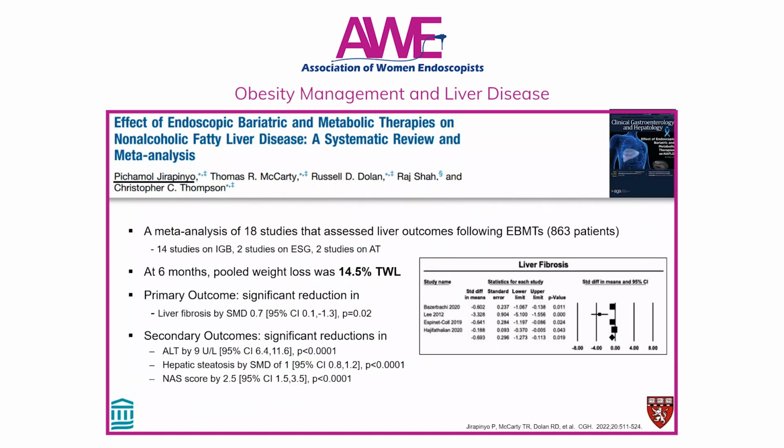And last but not least, our group conducted a meta-analysis looking at the effect of bariatric endoscopy as a whole field on NAFLD. This meta-analysis included 18 studies with about 860 patients. Of these, 14 studies were on intragastric balloon, 2 studies were on ESG, and 2 studies were on aspiration therapy. Of note, this meta-analysis was conducted before our POST studies were completed. At 6 months, the amount of weight loss was 14.5%. Additionally, we show that there was a significant improvement in liver fibrosis, ALT, hepatic steatosis, and NAS score following endoscopic bariatric and metabolic procedures.